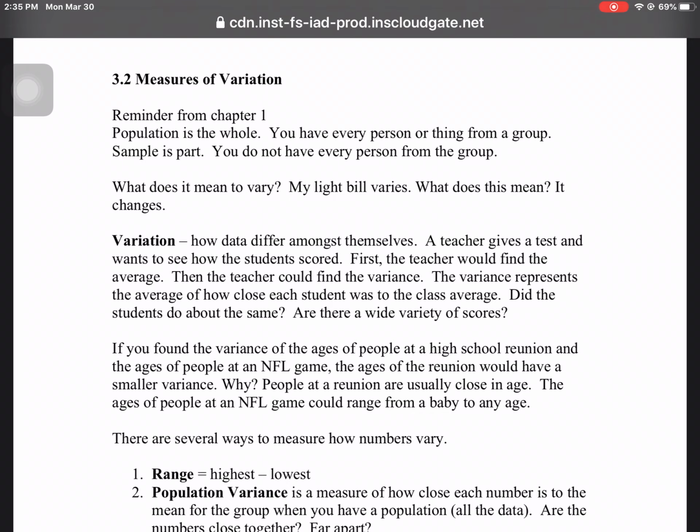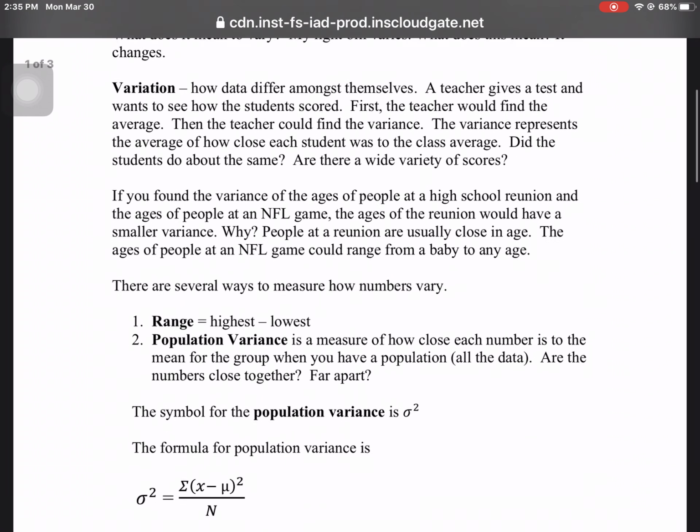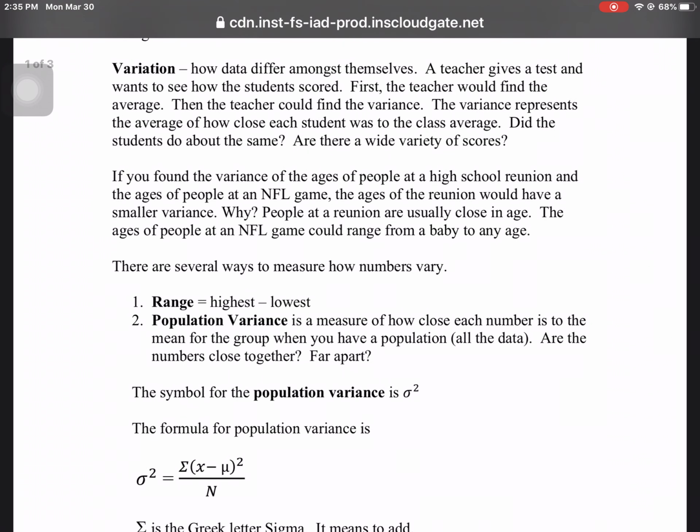What does it mean to vary? We're talking about measures of variation. My light bill varies. That means it changes. From month to month, it's different. It's not the same every time. Variation is talking about how data differs amongst themselves.